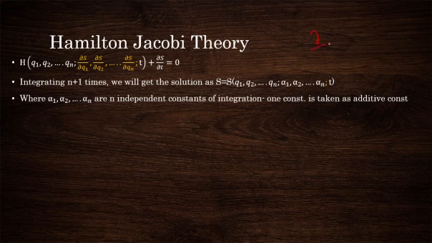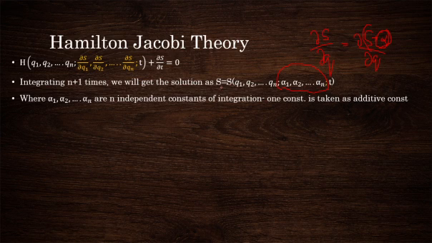So if you differentiate a function, it would be the same if you differentiate the same function with an addition of constant, because if you differentiate the constant, the value will go to 0, so it will be the same as ∂S/∂Q itself. So we are taking one of the constants of integration as an additive constant, and the remaining n constants of integration are here chosen as the momentum.